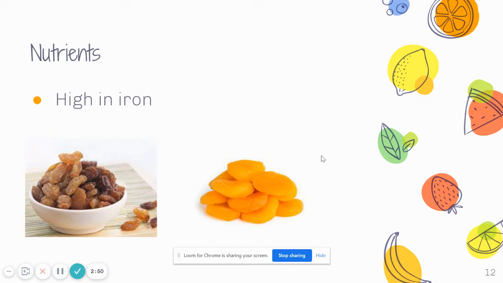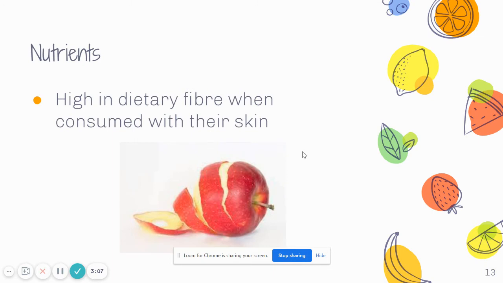Fruit aren't usually high in iron, but some dried fruit, such as raisins and apricots, are high in iron. This is because when you remove the water from the fruit, the iron gets concentrated in the fruit. Fruits are also high in dietary fiber, especially when the fruit is consumed with the skin. Examples are apples and pears.